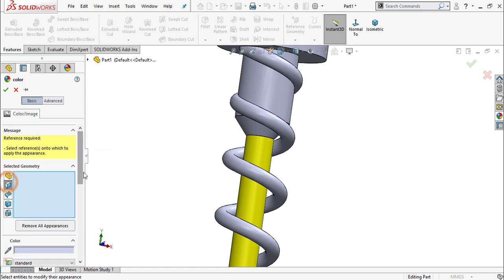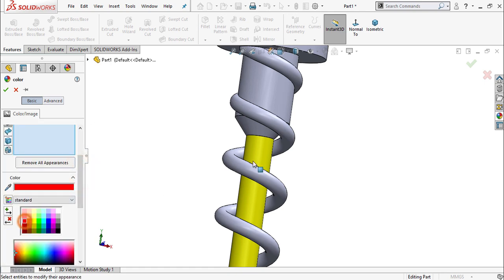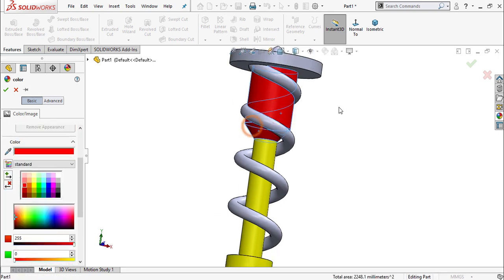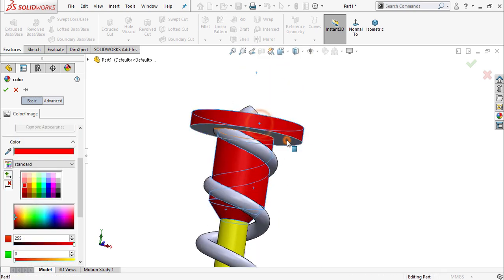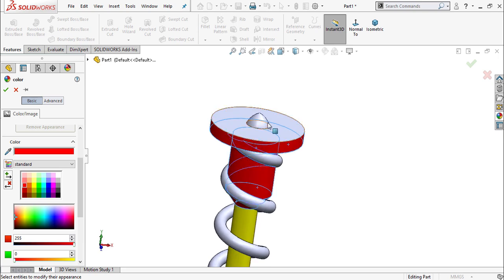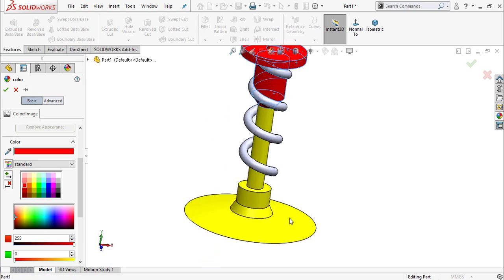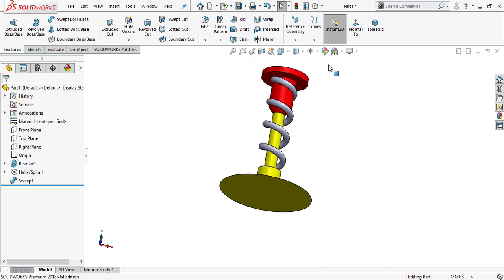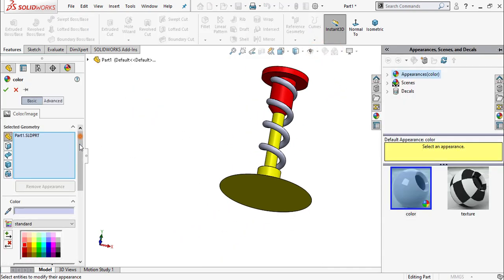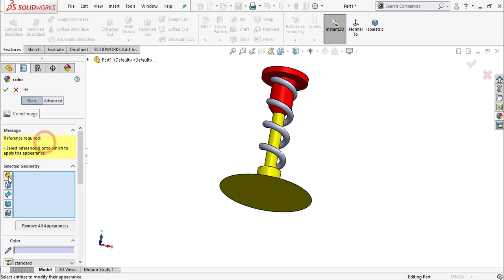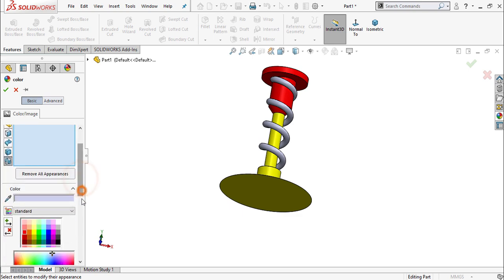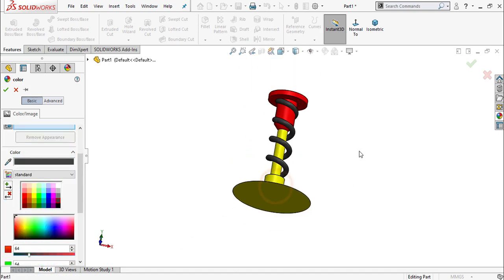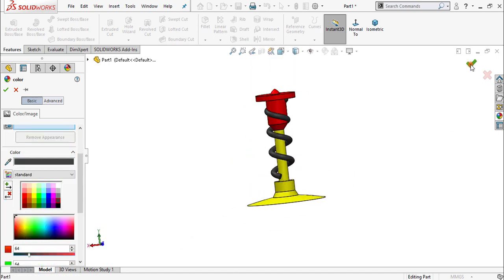Delete this and here select face. Red color. Again edit appearance. Delete this. This time select here features and select the black color. Select the spiral. Okay.